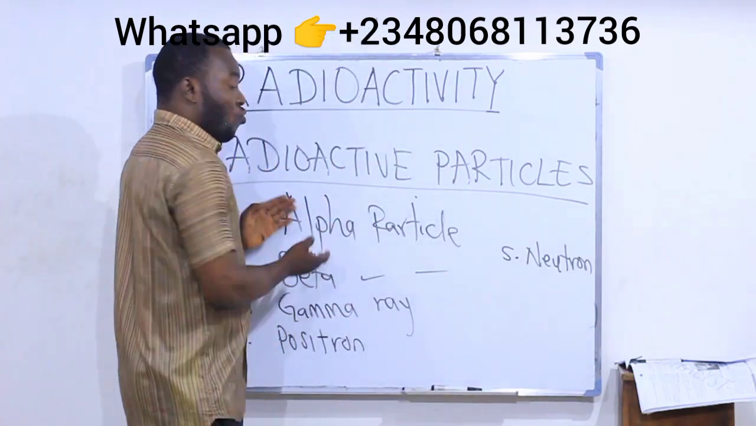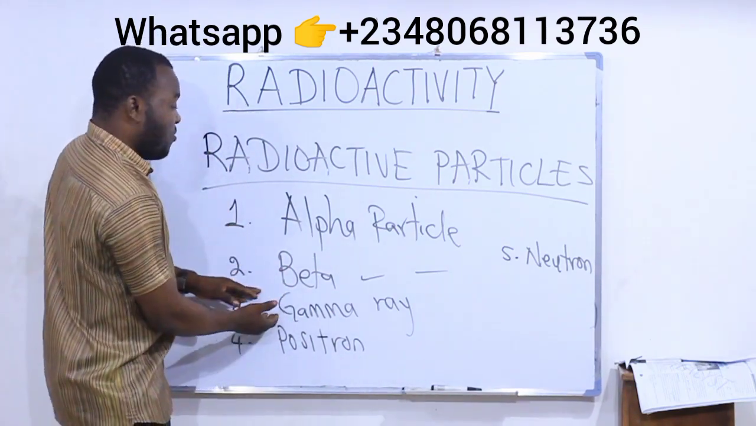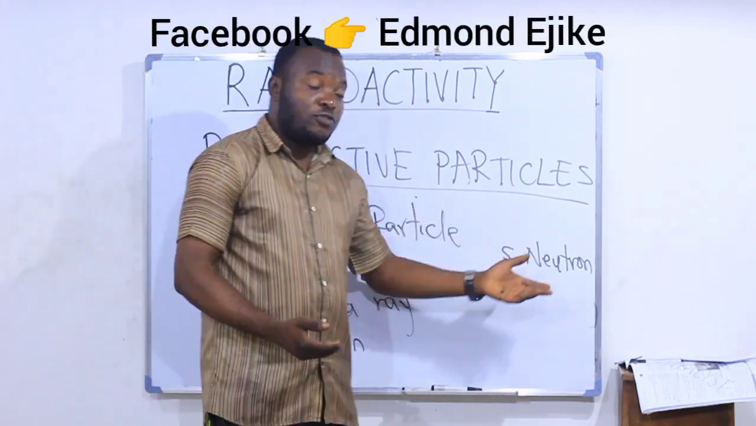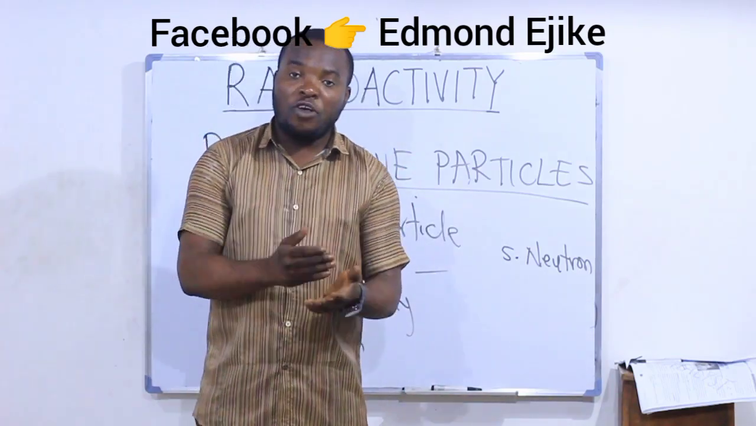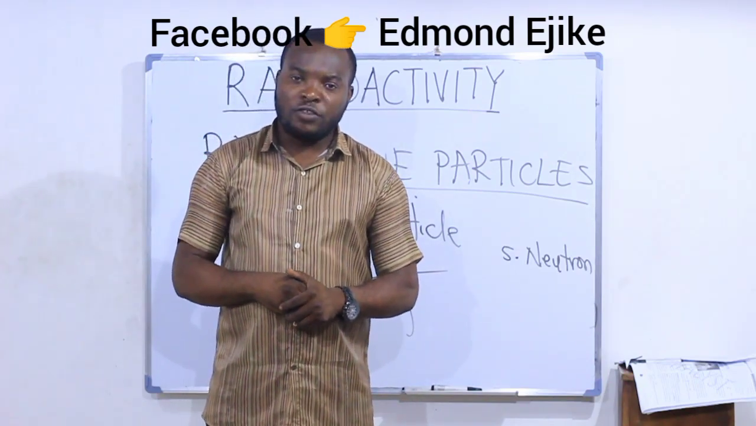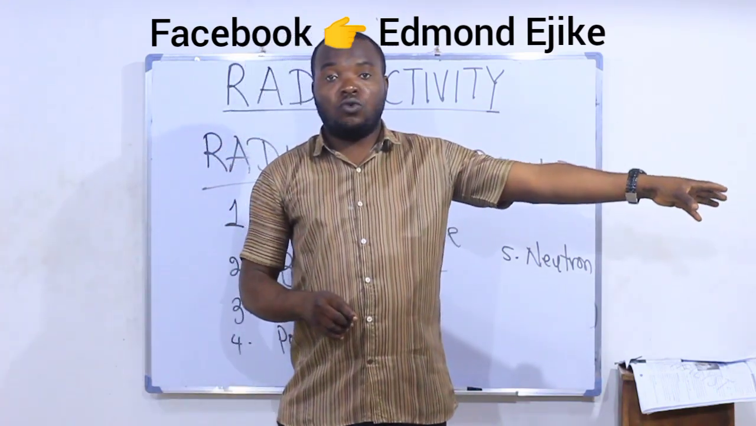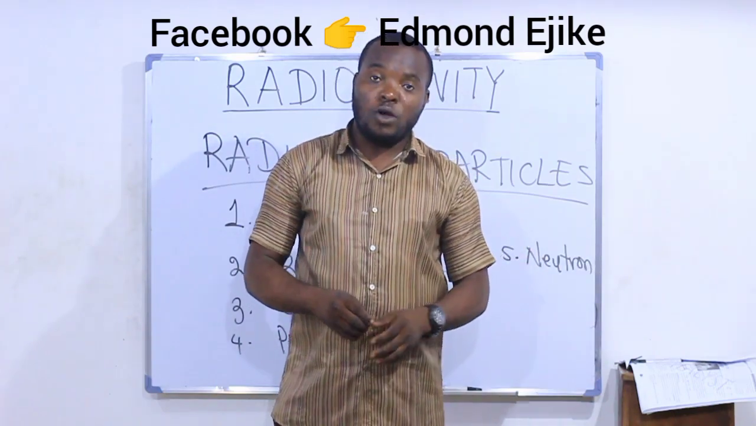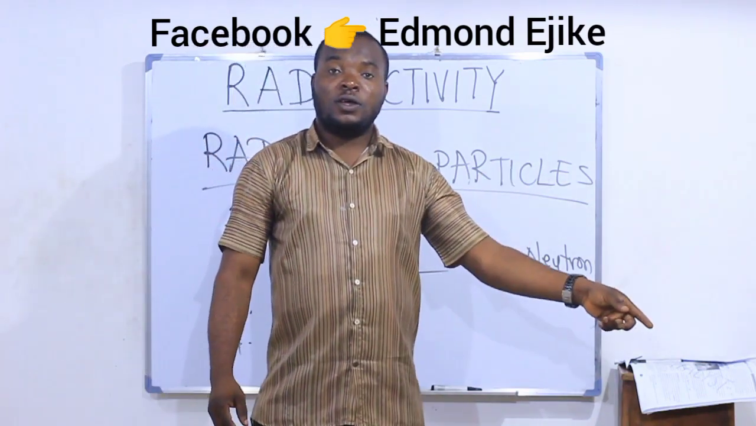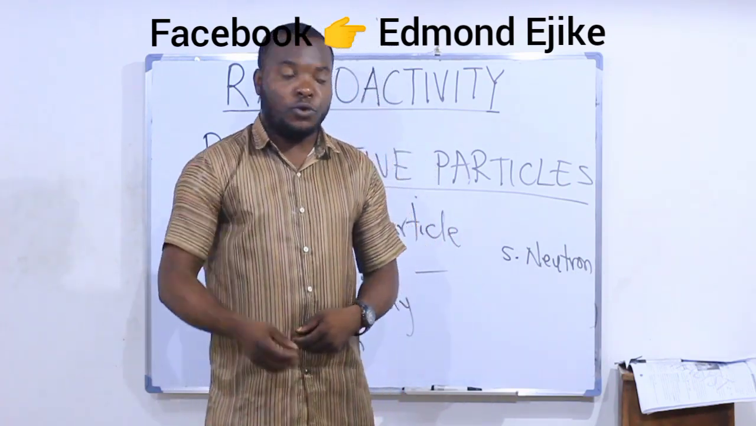If you emit an alpha particle, what becomes of you? If you emit a beta particle, what becomes of you? If you emit a gamma ray or X-ray, what becomes of you? If you emit a positron, what becomes of you? If you emit a neutron, what becomes of you? So there must be a change when any of these is emitted from you. How do we know what you will become? Remember, what happens to you when you emit an alpha particle is different from what happens when you emit a beta particle. It's also different from what will happen when you emit a neutron. There are different things that will happen to you when any of these is given out from you.